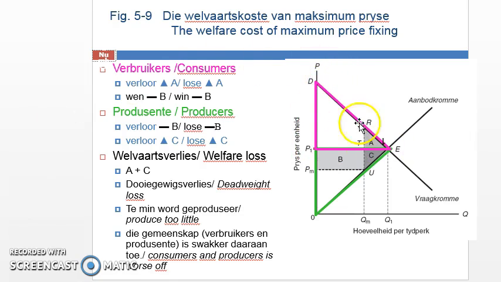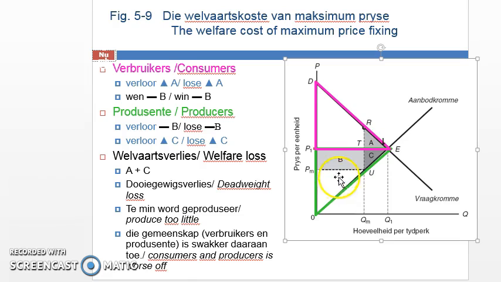Here's a pink triangle. The pink triangle is indicative of the consumer surplus. Everything above the equilibrium price and to the left of the demand curve is the consumer surplus. And in the green triangle, everything below the price and to the left of the supply curve shows the producer surplus.